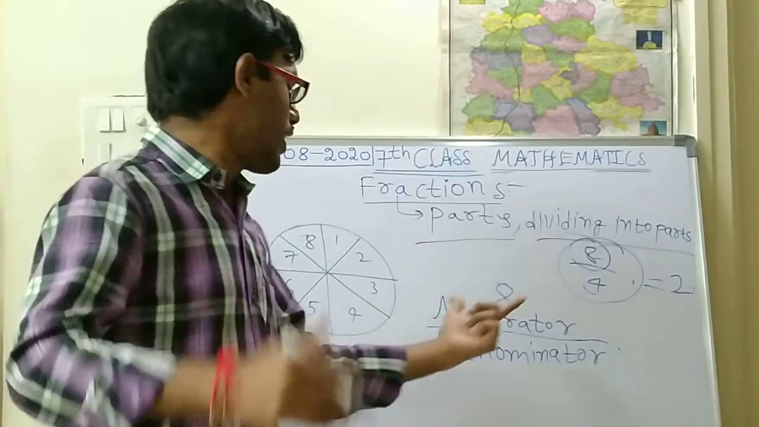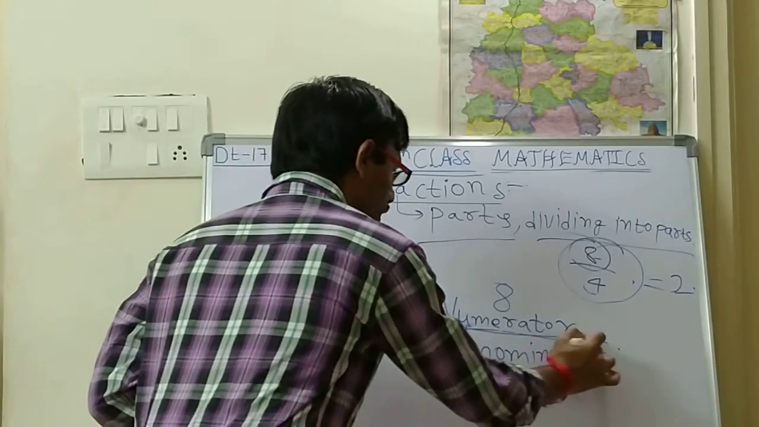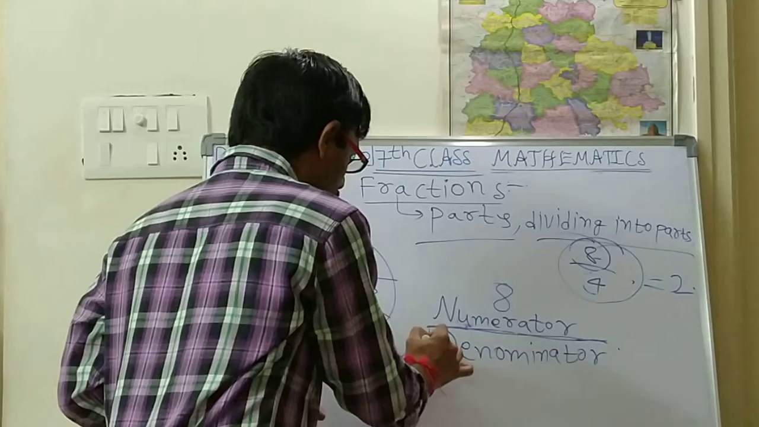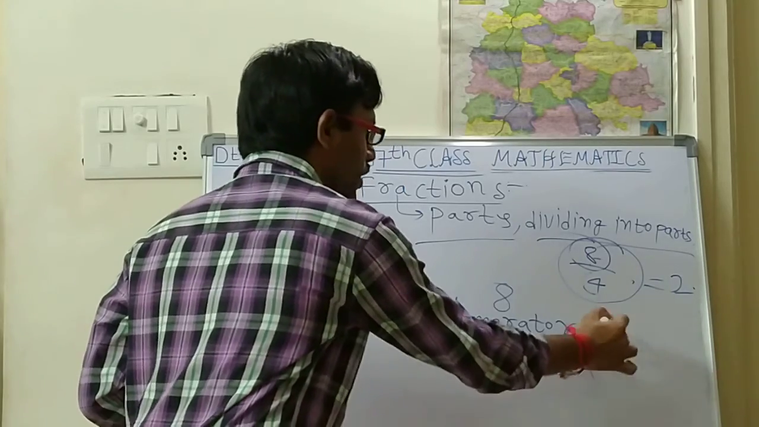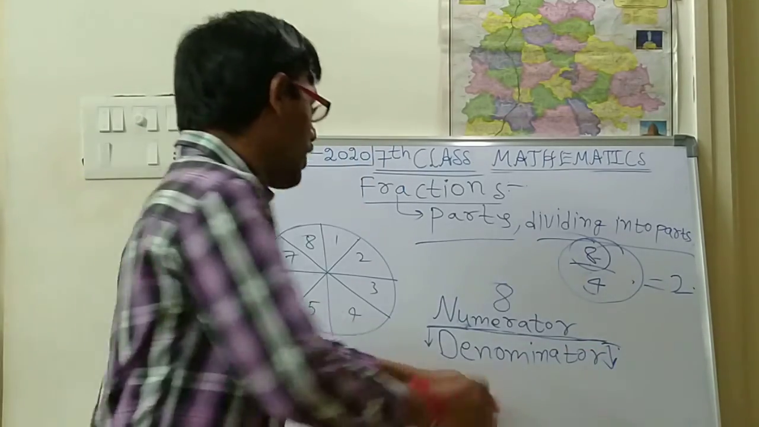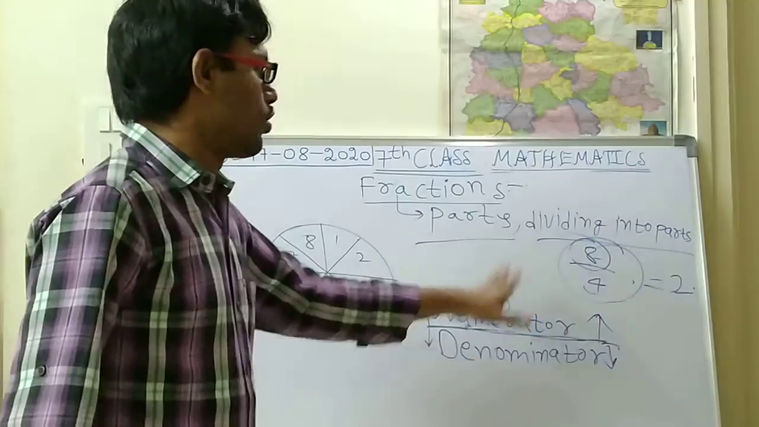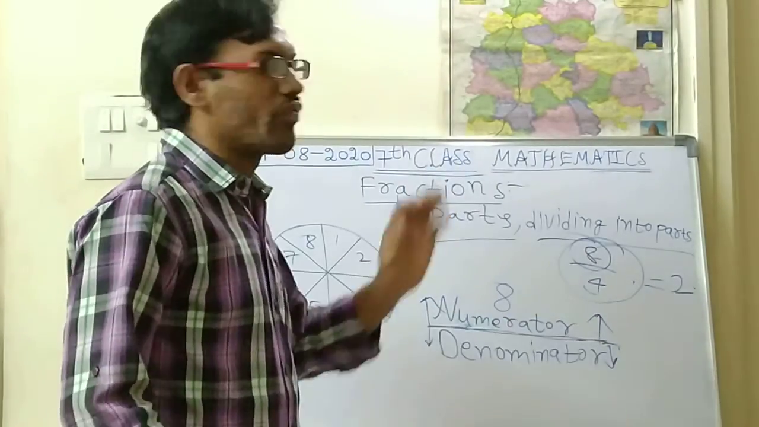Numerator means the number which we are writing above the line. The number which we are writing below the line is called a denominator. Okay, this is called the denominator and this is called the numerator. So like this, there are two numbers for every fraction.